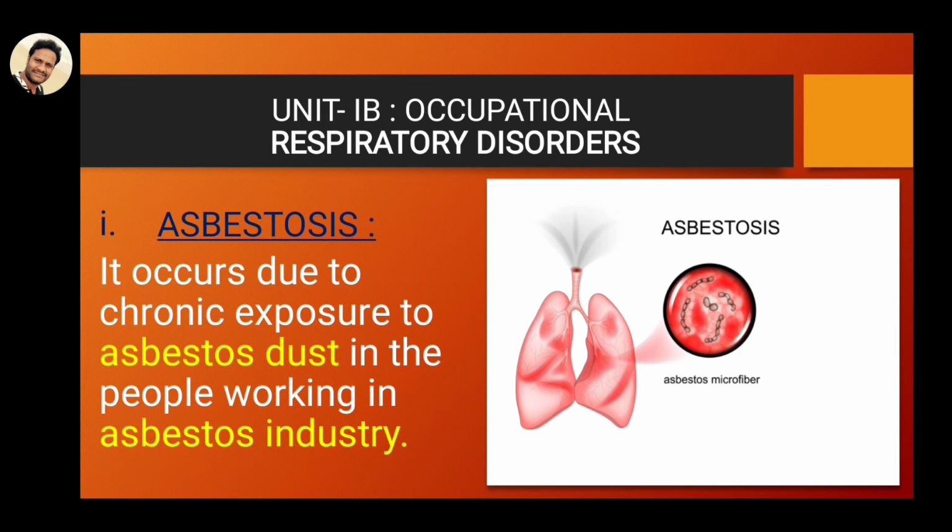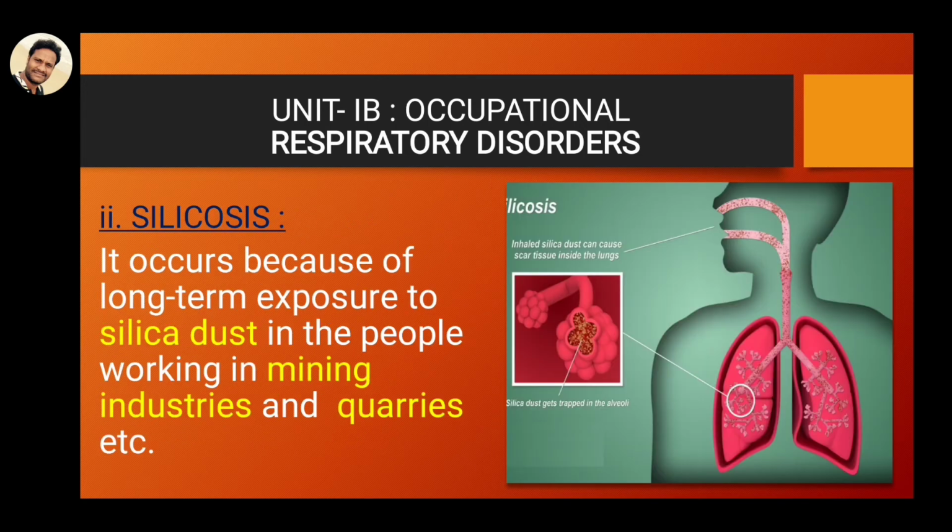Those working in the asbestos industry are mainly exposed to asbestos dust, and this disease is called asbestosis. Here you can see the asbestos microfibers, very minute in size, entering into the lungs.